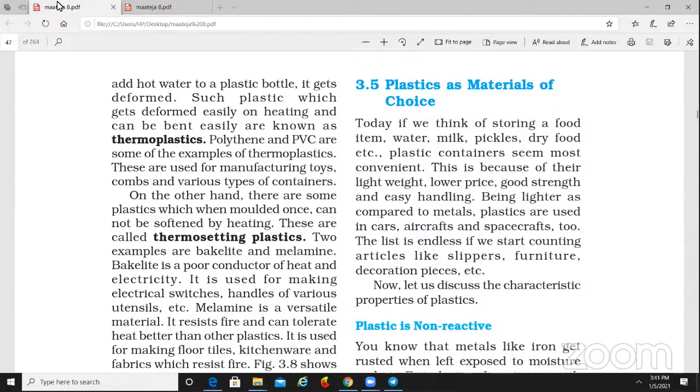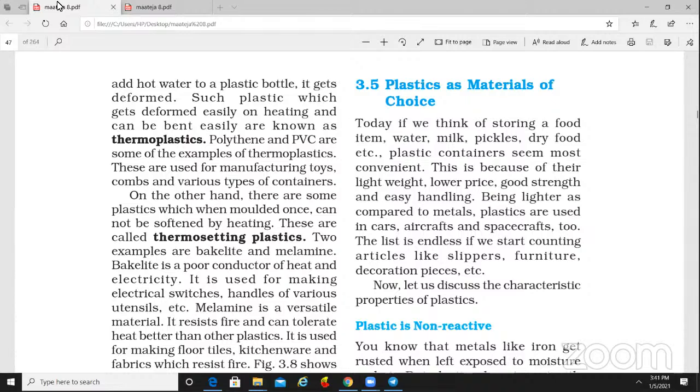Again, give some examples. In the kitchen, when you go for plastic, give some examples of kitchen items your mother uses. First, water bottles and so many containers are used in the kitchen. On the hall side, nowadays many people use artificial flowers, and bookcases are also prepared with the help of plastic.